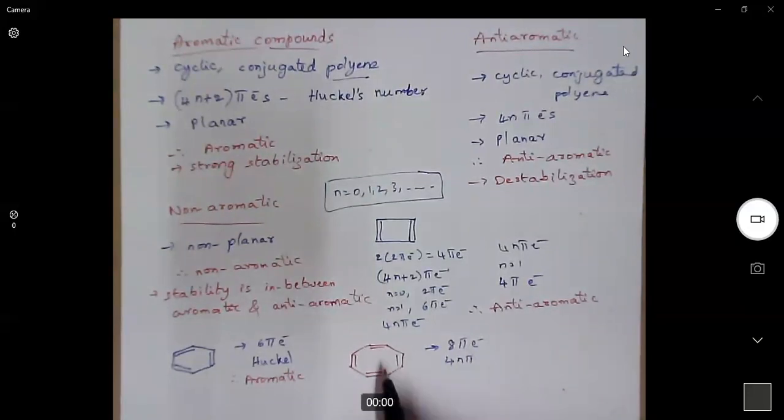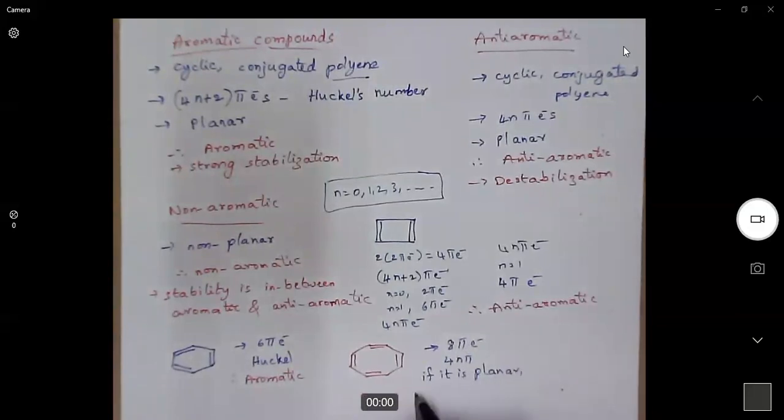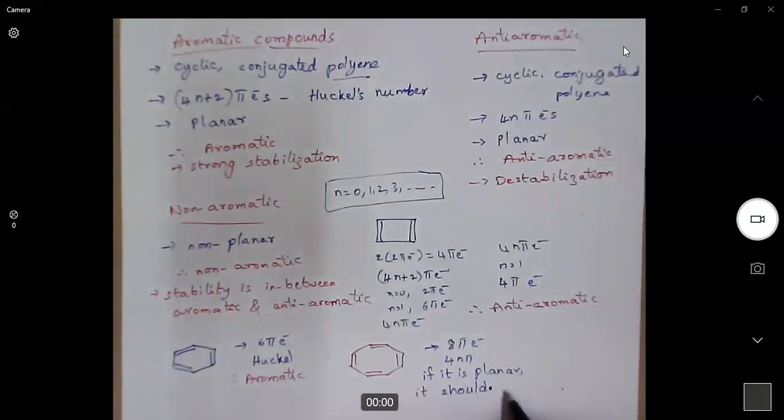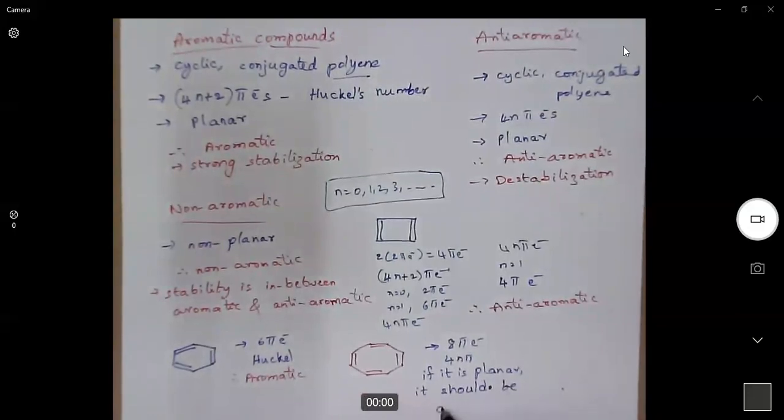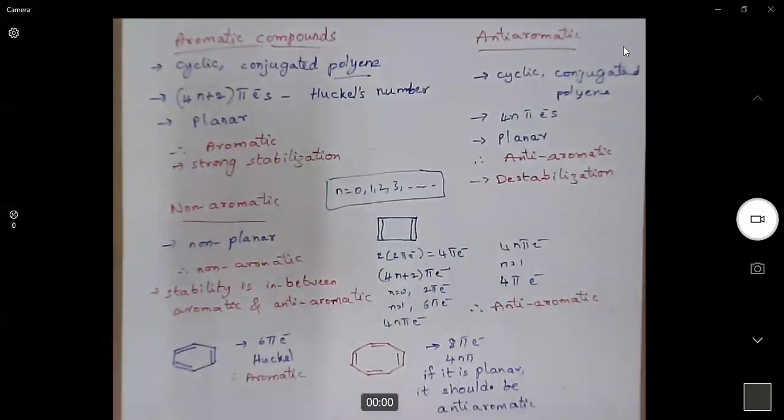So if cyclooctatetraene is planar, then it should be anti-aromatic. But we know anti-aromatic molecules are very, very unstable.